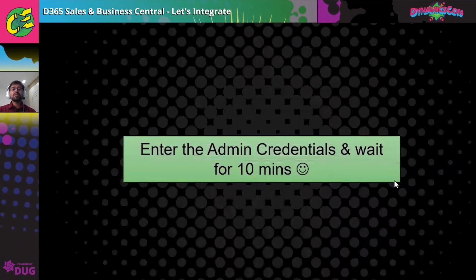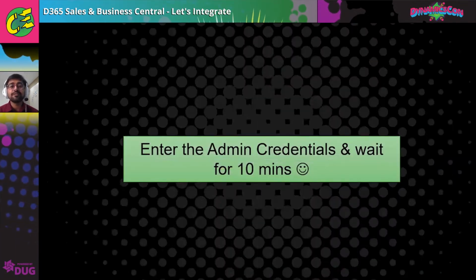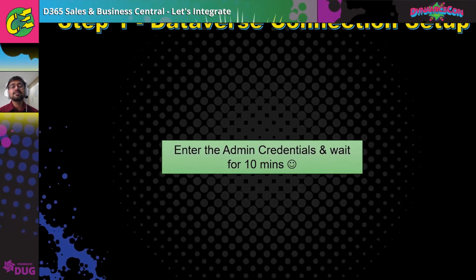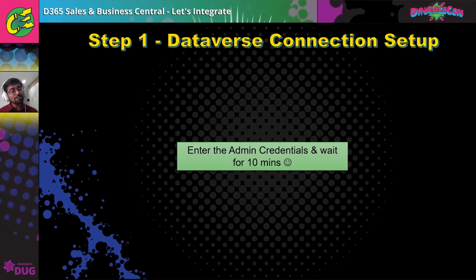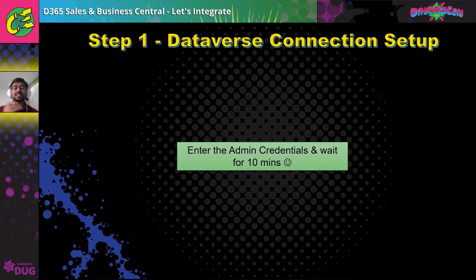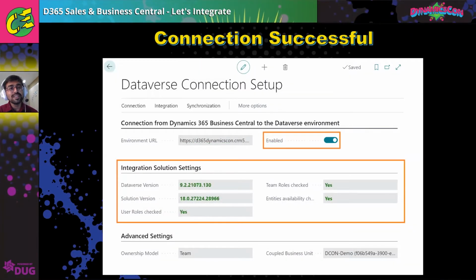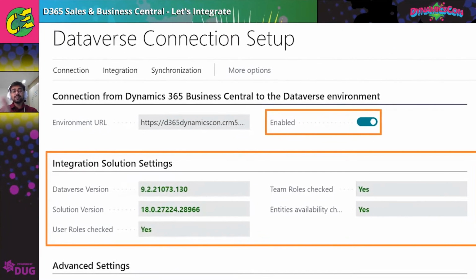What's going to happen is a pop-up is going to come, where it will ask you for the admin credentials. So you enter the admin credentials of CRM. Thereafter, you need to wait for some time for the different setups to happen, and then finally the setup will be completed and it's going to be enabled. So that's the first step, where the Dataverse connection is enabled. So you have connected Business Central in this tenant, or the same tenant, to the CRM as well. It can be a different tenant as well as the same tenant.